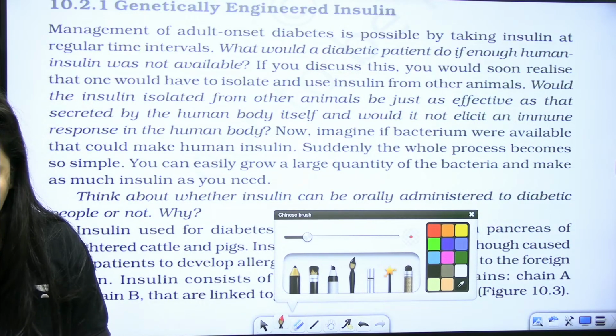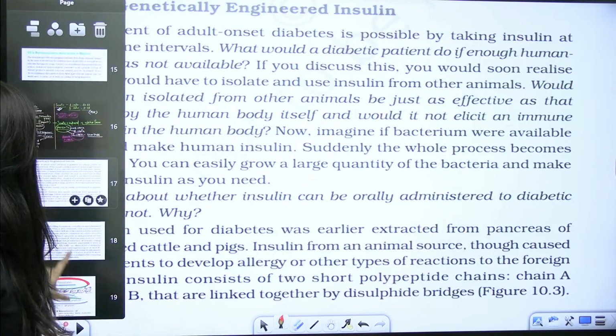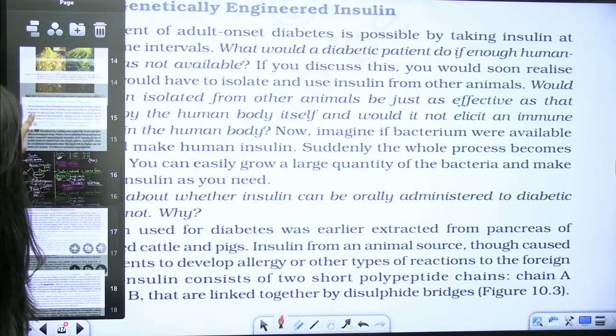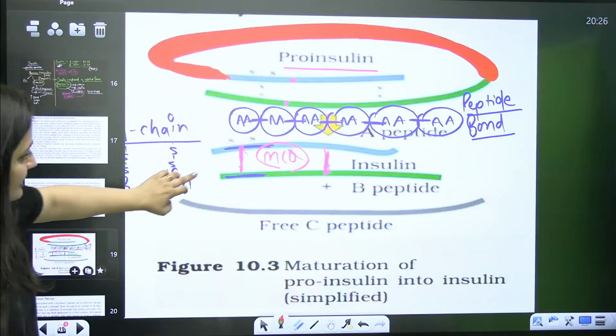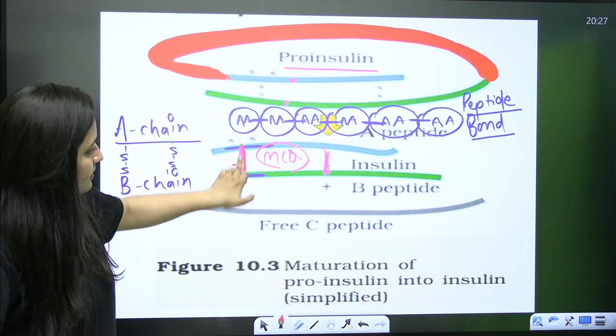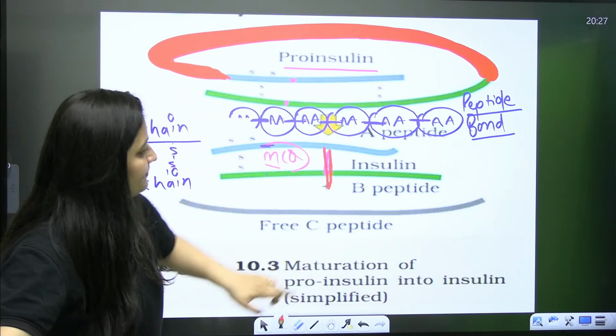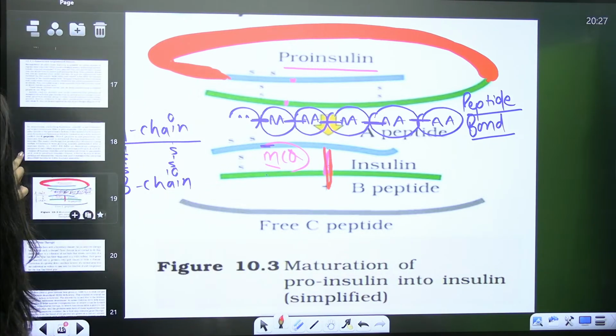Okay, Vinod, can't you see the disulfide linkage is there? Two disulfide linkages are there. Can't you see this diagram? See this, so the disulfide bond is going to join it.